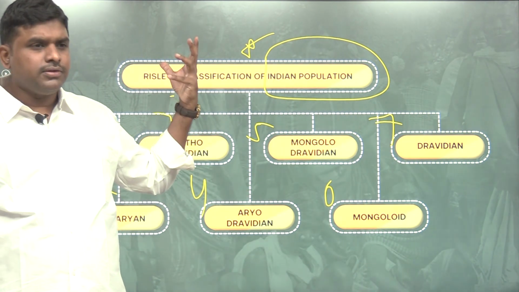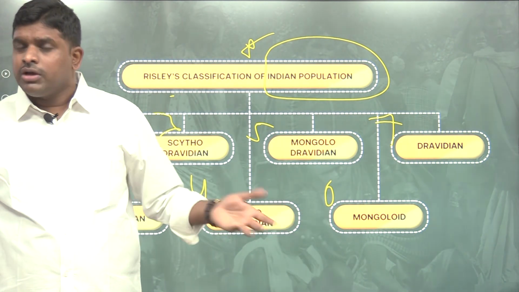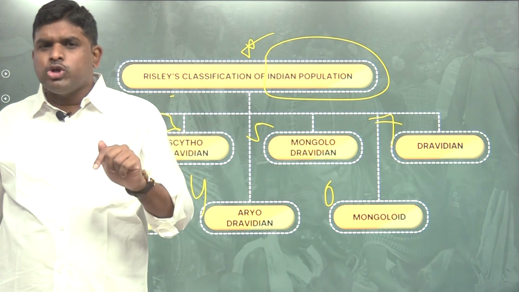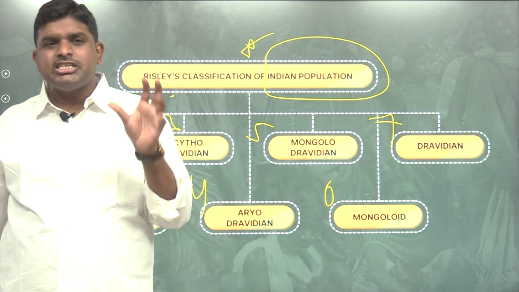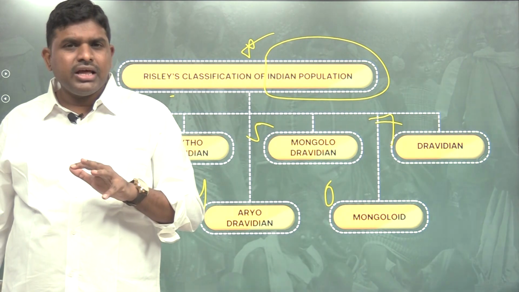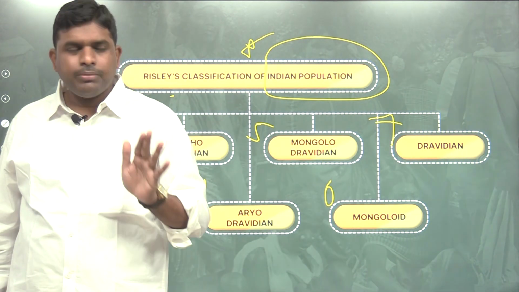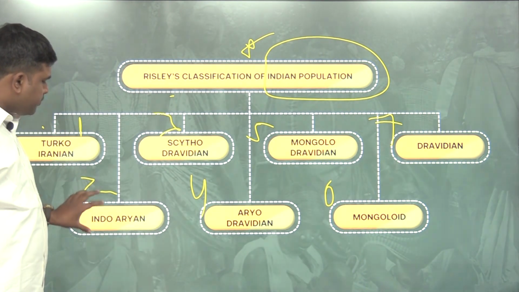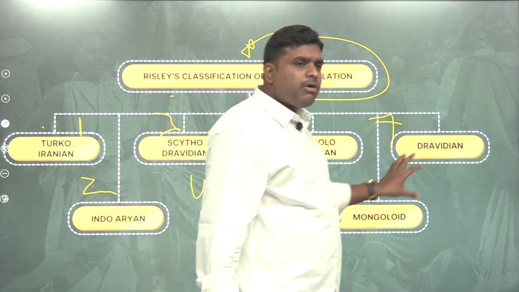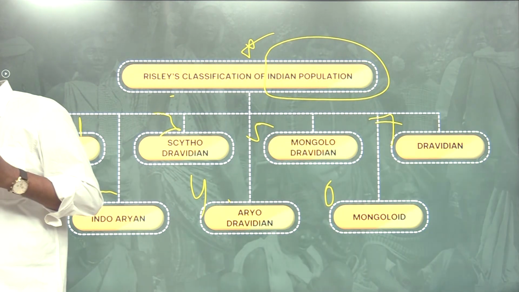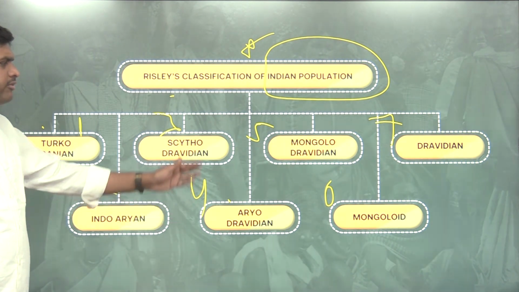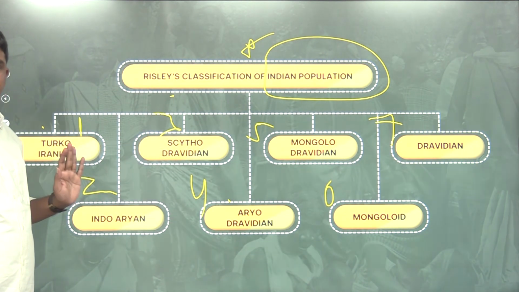Up to now I gave you the introduction, why we went for biogenetic. Anything we have to know why first. Why are we doing biogenetic variability? We are doing it because we want to find advantages which are associated with a community. In that way, 7 communities are there in the Indian population, not the tribal population: Turco-Iranians, Indo-Aryans, Scytho-Dravidians, Aryo-Dravidians, Mongolo-Dravidians, Mongoloids and Dravidians.